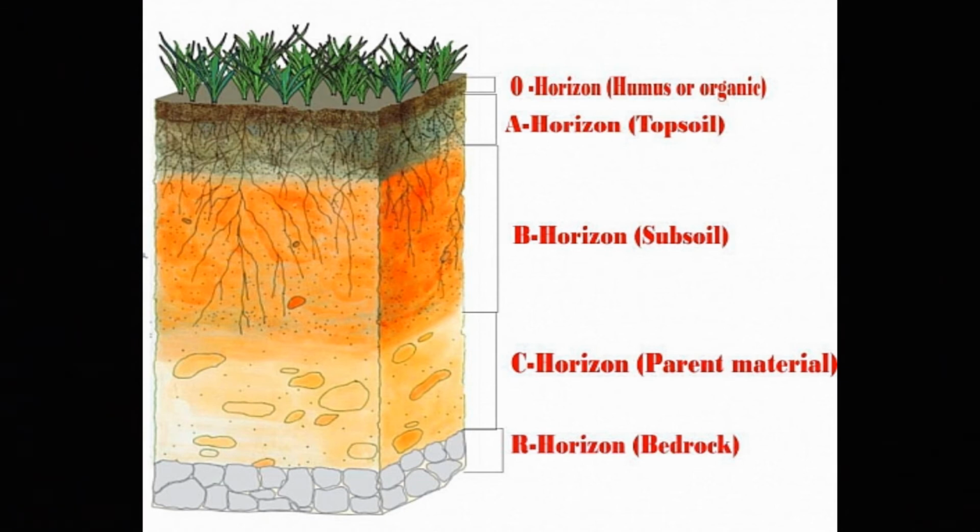The uppermost layer is the O horizon, that is the organic layer. Below that we can see horizon A, it is also called topsoil. Below that we can see the B horizon, that is known as subsoil. And below horizon B, it is horizon C. And the lowermost or bottommost layer of the soil profile is bedrock.